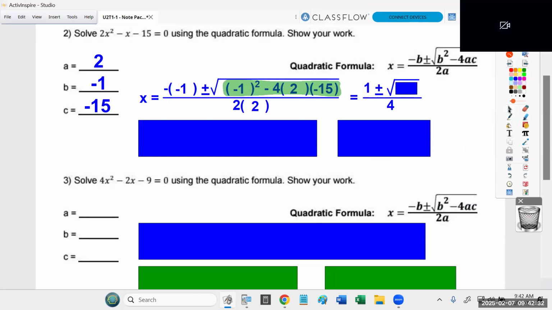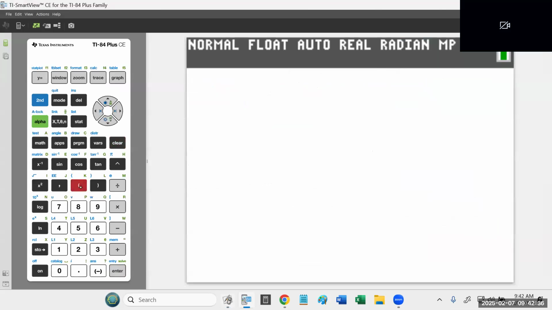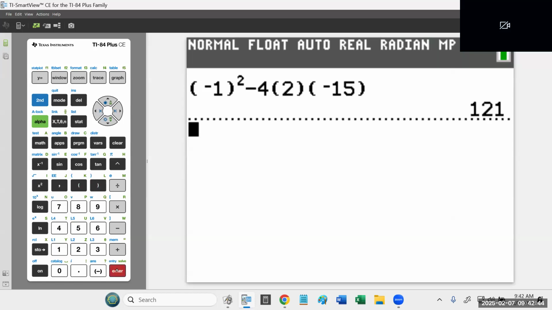Parenthesis negative 1 squared minus 4 times 2 times negative 15. So negative 1 squared minus 4 times 2 times negative 15. And this is going to tell me inside the square root is the number 121. And like I said before, I like to take the square root of it right away just to know, do I need to keep going?